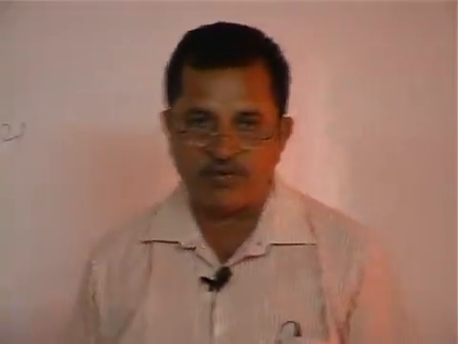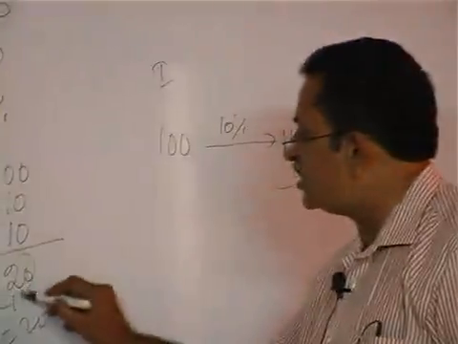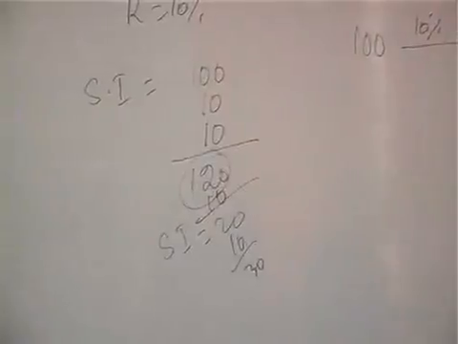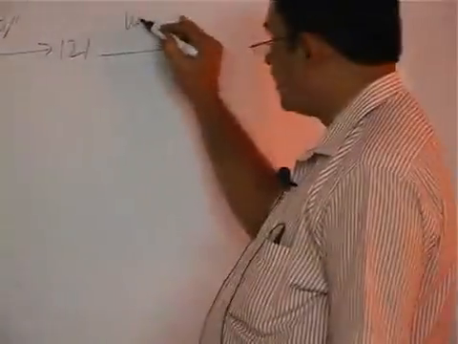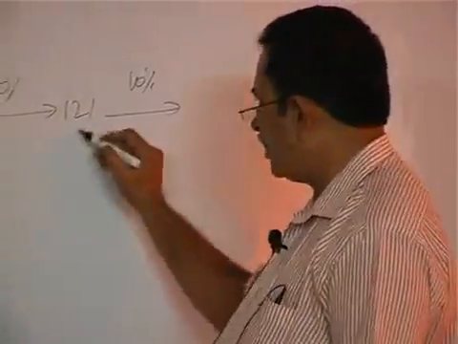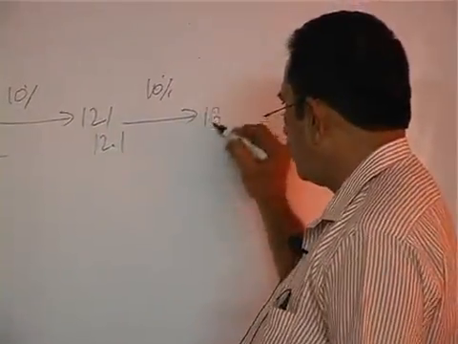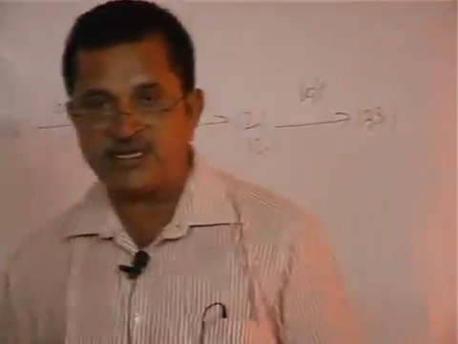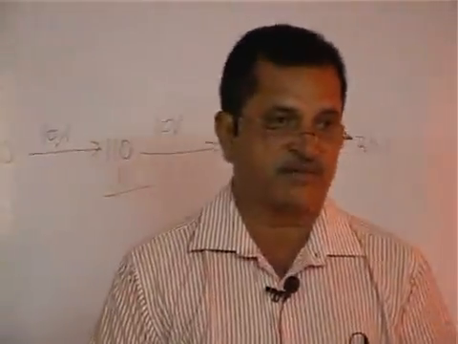If you keep the amount for one more year, according to simple interest, another 10 rupees you will pay, 130. But according to compound interest, 10% of 121 is 12.1, so 133.1. This is the calculation procedure.